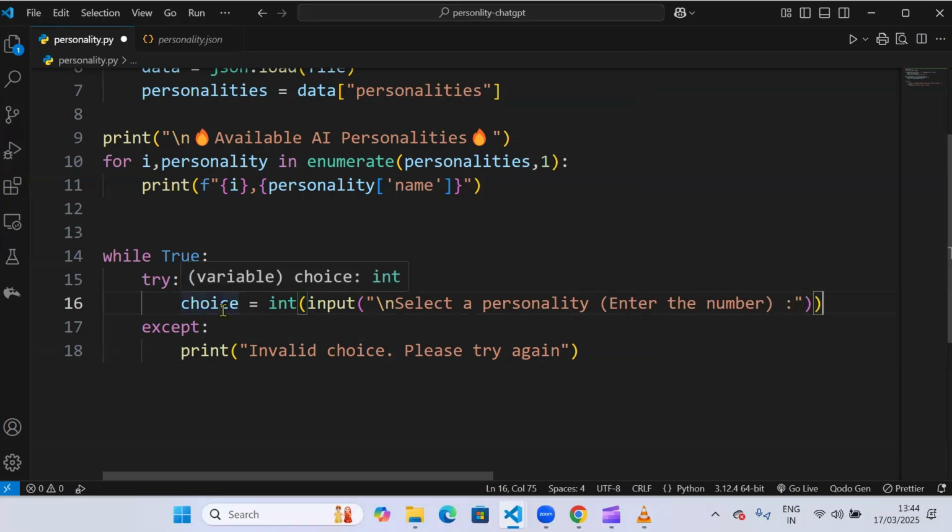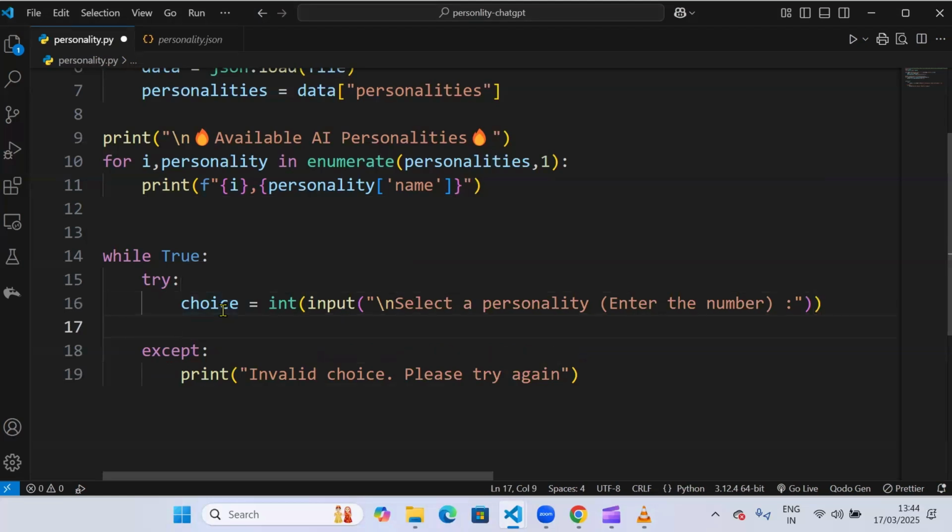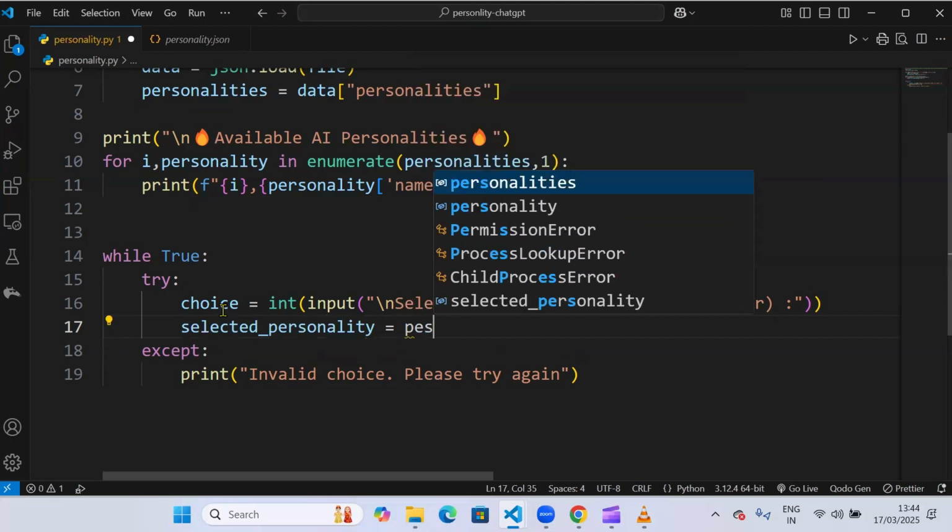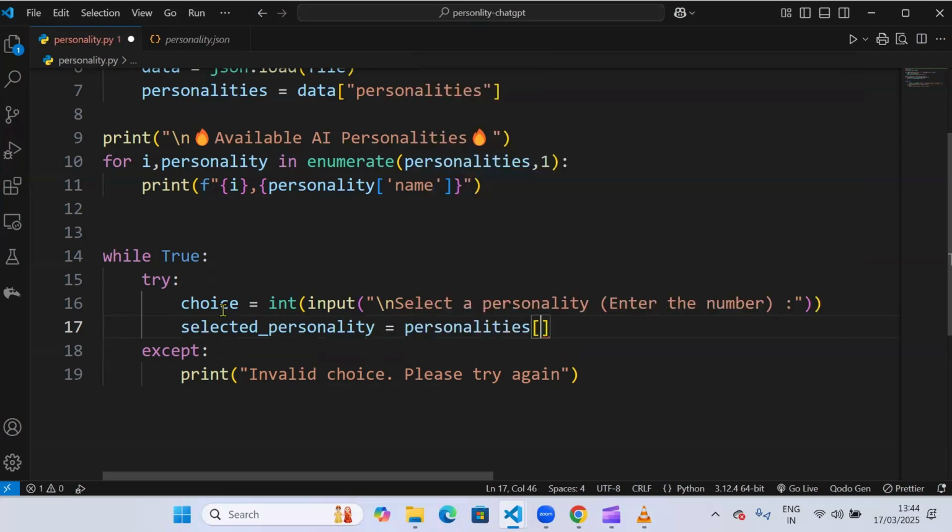So this will ask the user for the choice, and after this I'll get the selected personality, and selected personality will be personalities, in the list of personalities, choice minus 1. The reason we have minus 1 is because of indexing. So if I want to get the 12th element, I'll go to the 11th index.